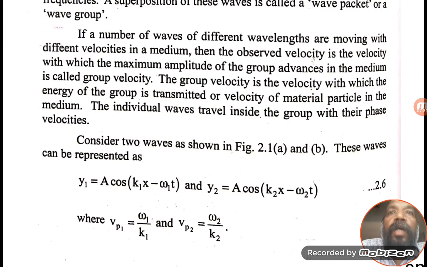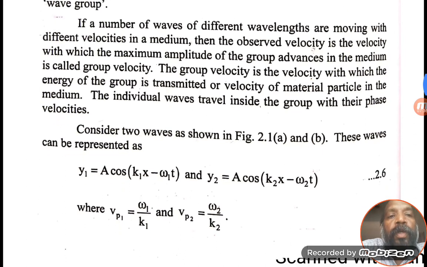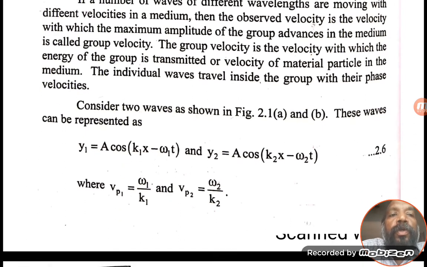So here we are going to consider two waves which are associated with the particle. Let us say y1 is equal to a cos(k1x minus omega1 t) is the first wave, and y2 is equal to a cos(k2x minus omega2 t) is the second wave. So here the first wave velocity Vp1 is equal to omega1 by k1, and the second wave velocity Vp2 is equal to omega2 by k2. Here Vp1 and Vp2 are the phase velocities of individual waves.